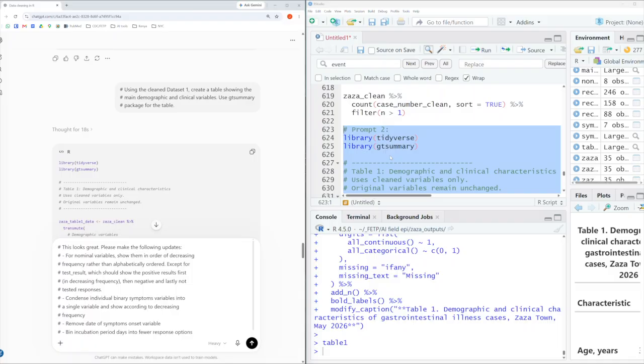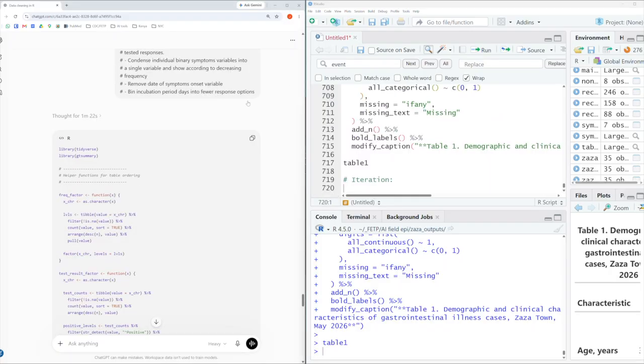Condense individual binary symptoms variables into a single variable and show according to decreasing frequency. Remove date of symptoms onset variable, and bin incubation period days into fewer responses. Let's go ahead and run that.